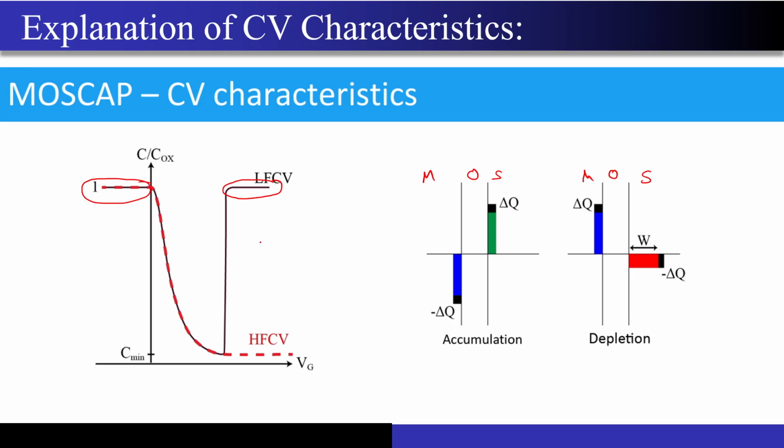So now, why do you think in both these regions the value of C upon Cox is 1? Why is it similar? Ignore the frequency effects as of now. Just tell me why in this region the value of C upon Cox is same for both. You can use these charge block diagrams to take the help to reach towards the answer.